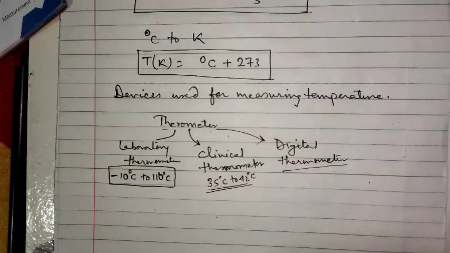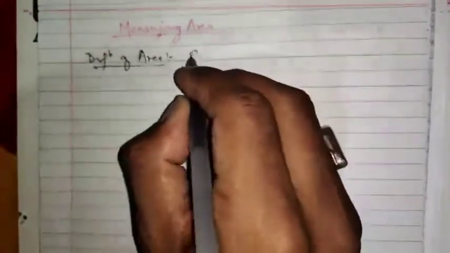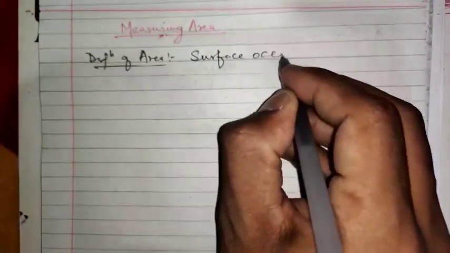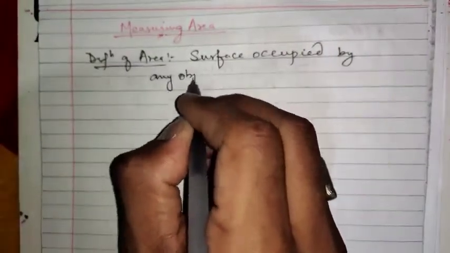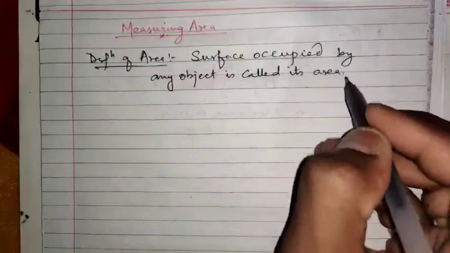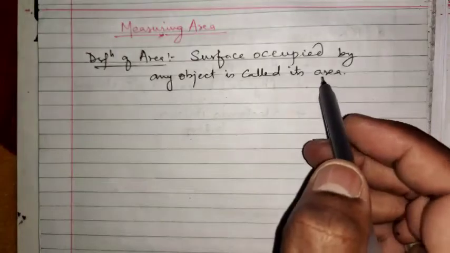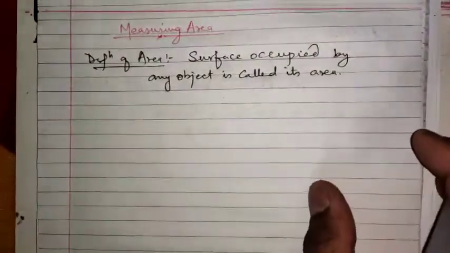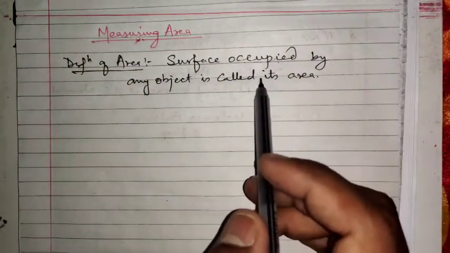Next we will study measuring area. First we will learn the definition of area. We can define area as the surface occupied by any object is called its area. Surface means the ground part. The ground part which an object is occupying will be termed as its area.